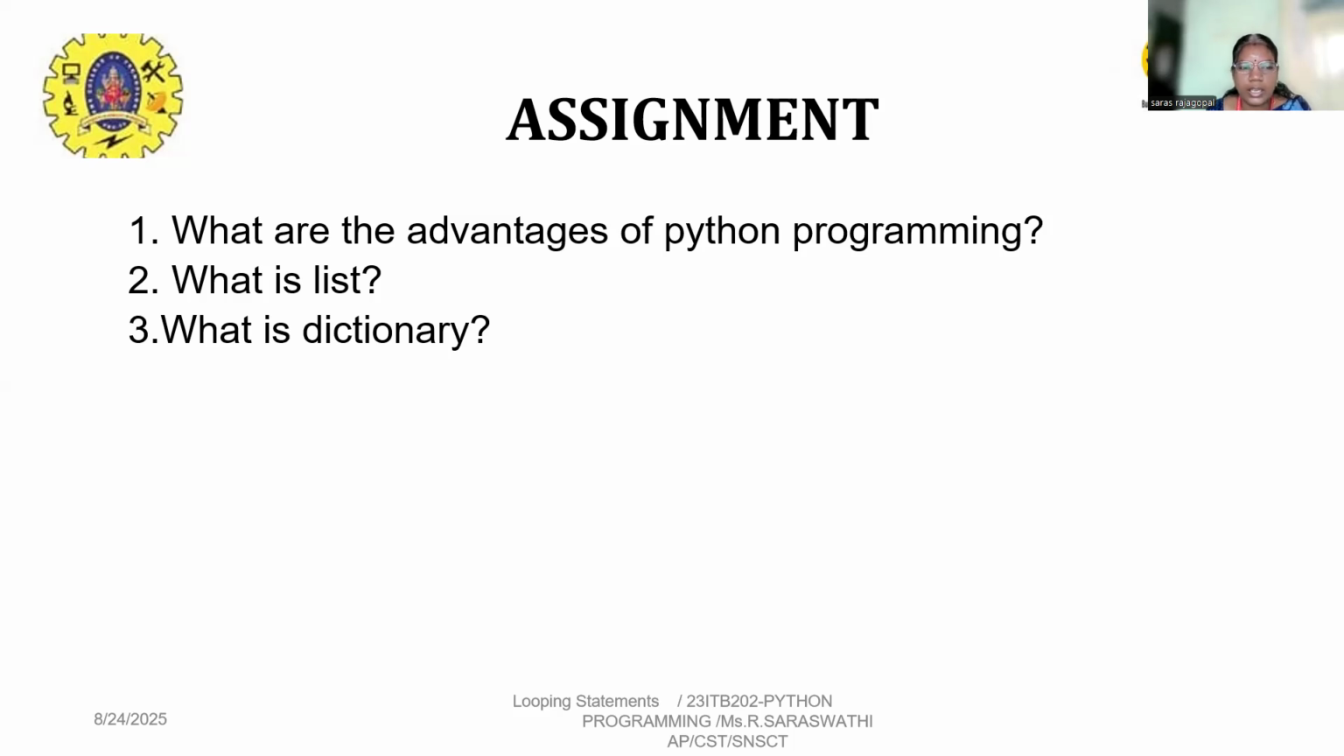That is a dictionary. A dictionary is also a collection of items, but unordered. It is a pair of key and value. Each item has a key and value pair.